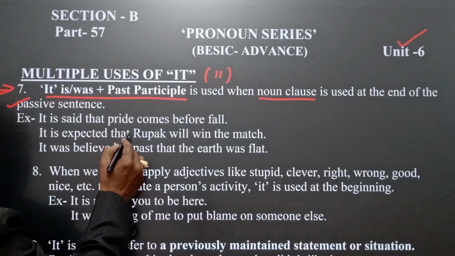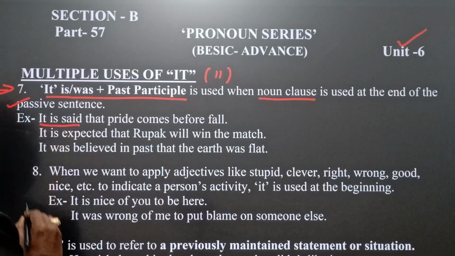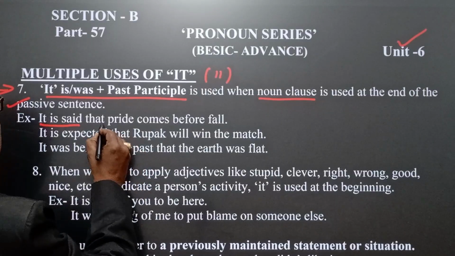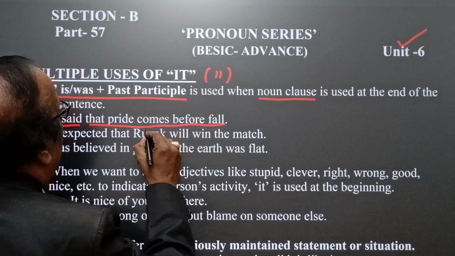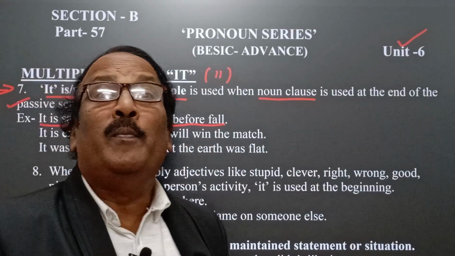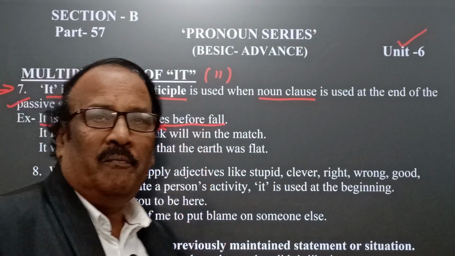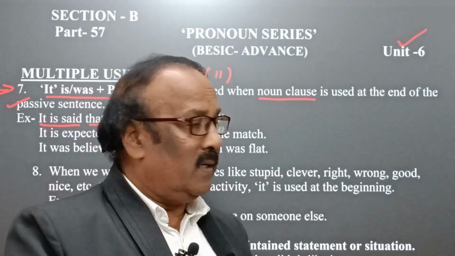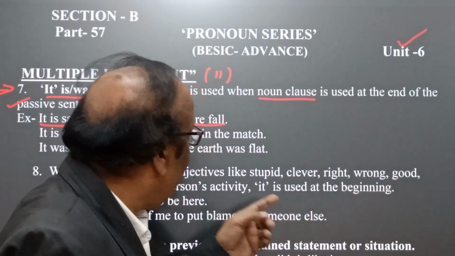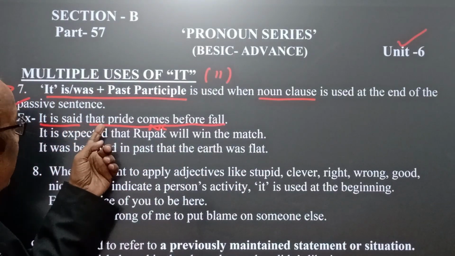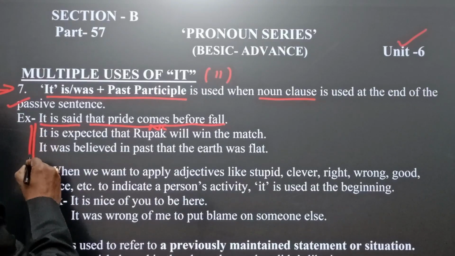It is said that pride comes before a fall. It is said, this is a passive construction, that pride comes before a fall. This is a noun clause. It means everybody says that pride comes before a fall. This is an active sentence. If we convert it into passive, then we can use it is said that pride comes before a fall. Similarly, the other examples, let's see.